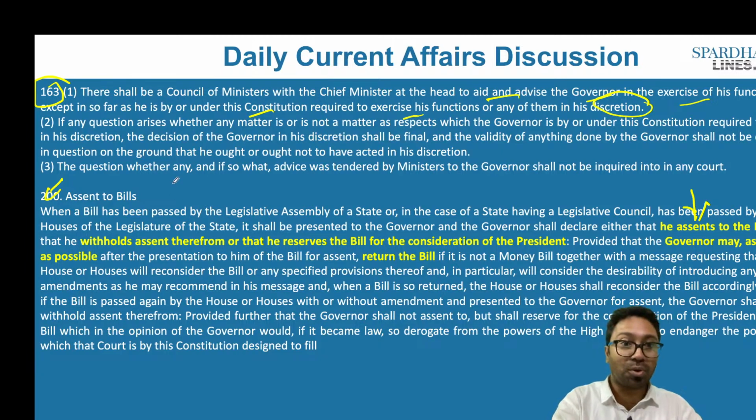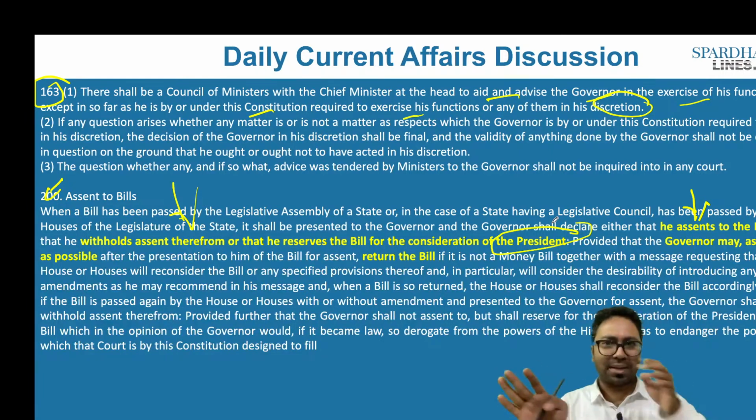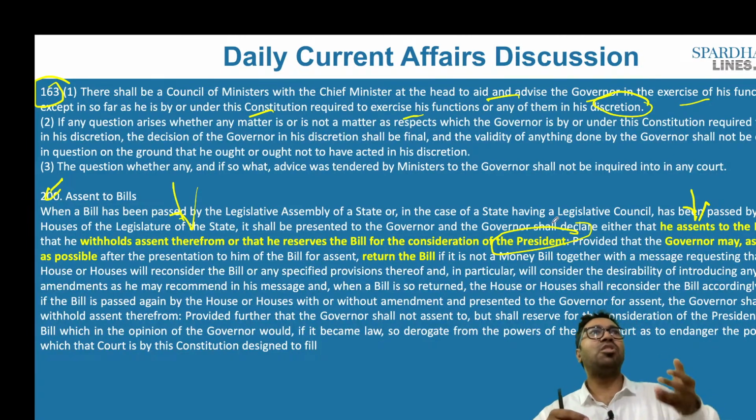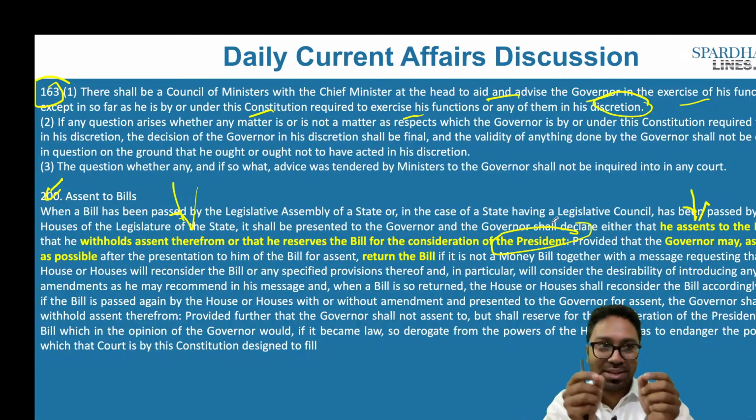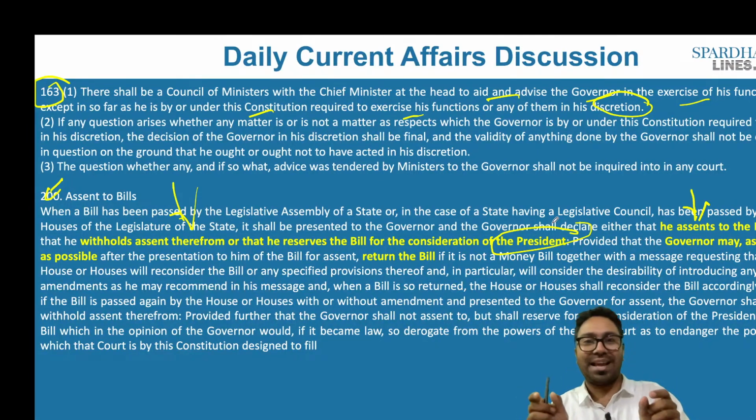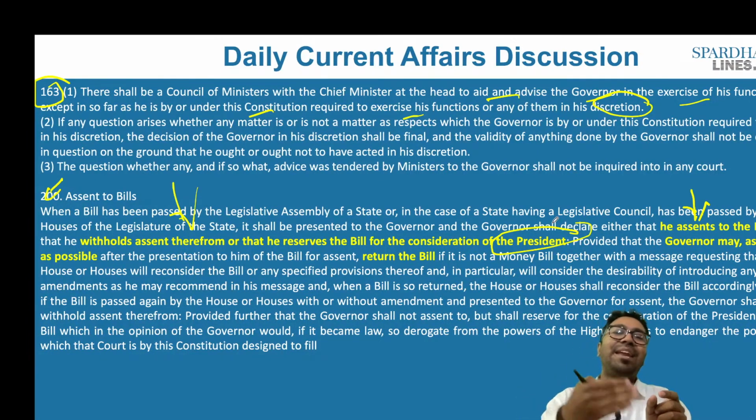Or what else can he do? He can also withhold his assent. That is, he will not give his signature on that particular bill, or he can reserve the bill for the consideration of the president. Now, the first part is clear: he signs the bill and it becomes an act. The second part says he withholds the assent, which means he need not give the assent. How long he does not give the assent is the major picture. There is no time limit, and that is why we have increasing cases of pendency of bills between the legislature and the governor.